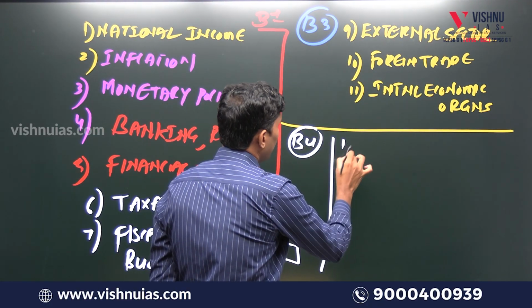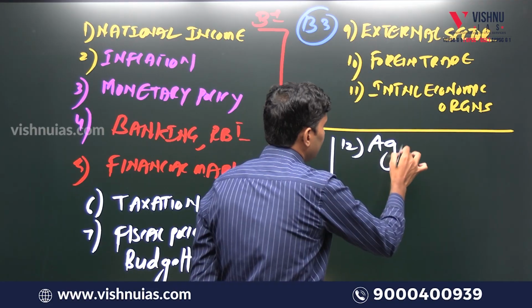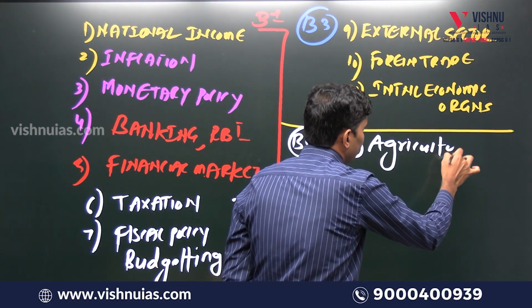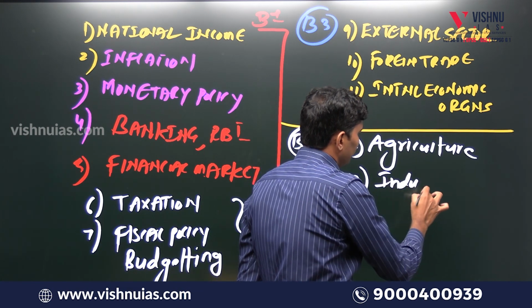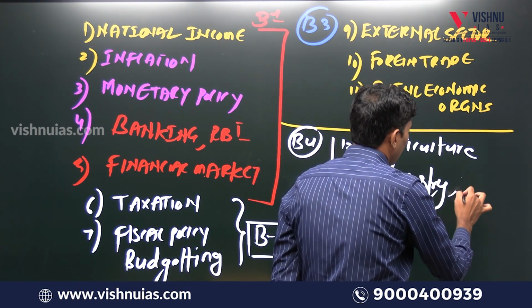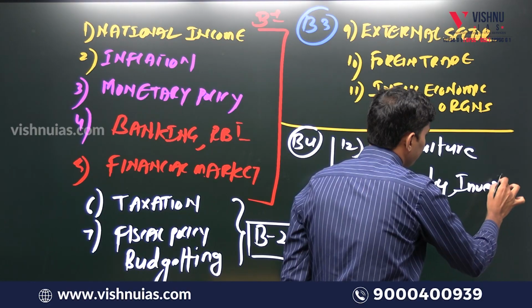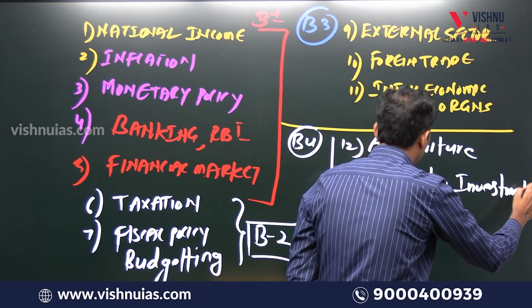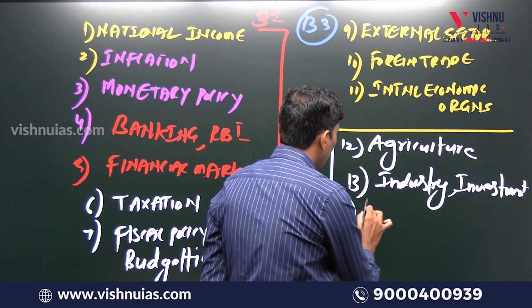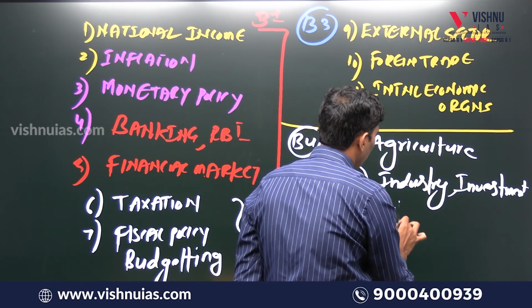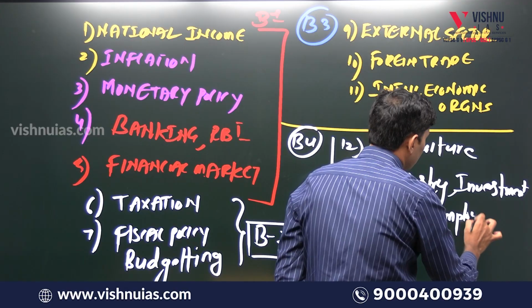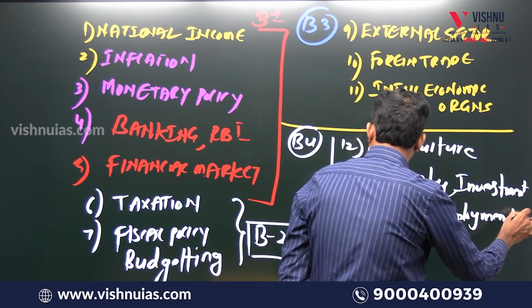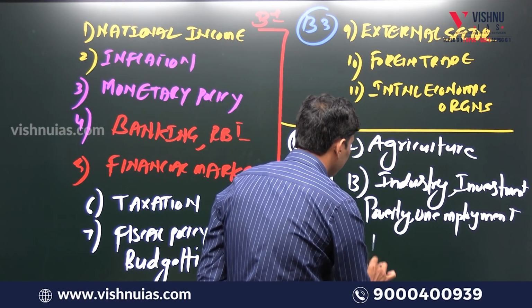if you look at topics specific to mains: agriculture, industry, investment models, poverty and employment, which is asked in both prelims and mains. Planning and Niti Aayog.